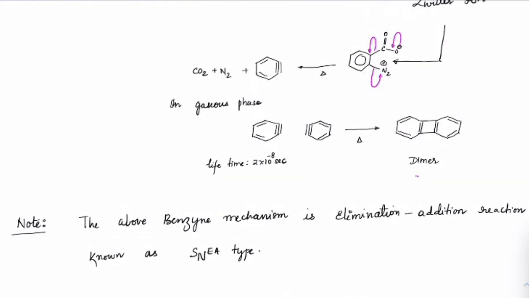Overall, when the benzyne mechanism is taking place, first there is an elimination, because we are removing that H plus, and then we are making an addition reaction. So what kind of reaction is this? This is actually an SNEA type of mechanism. First an elimination, then an addition reaction happening. If you recall, we started our entire chapter from SN2, SN1, then SNAr, then SNAE, addition and elimination, and then the benzyne mechanism, which is nothing but the SNEA mechanism.